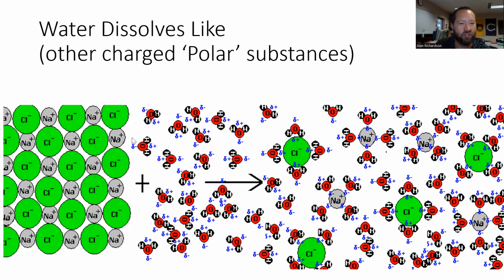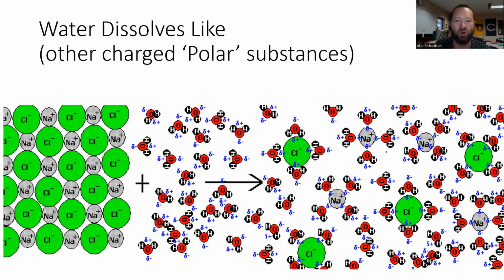So here's a common image here. You know that if you drop salt into water and mix it up, the salt will dissolve. So here on the left, this is what a salt crystal looks like at the molecular level. We put it into water, and we can see how these little water molecules, due to that delta negative, and again, negative wants to be near the positive. So the delta negatives are going to pull apart the positively charged sodium ions, and the partial positive charge side of water, the hydrogens, are going to pull apart the negatively charged chlorines. And so each individual little atom is going to get pulled apart.